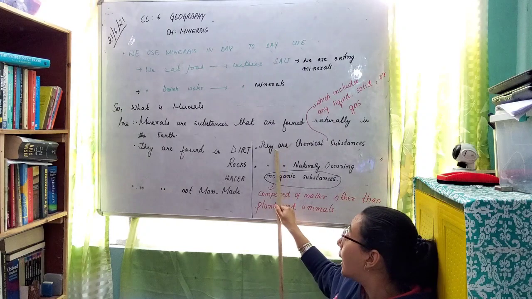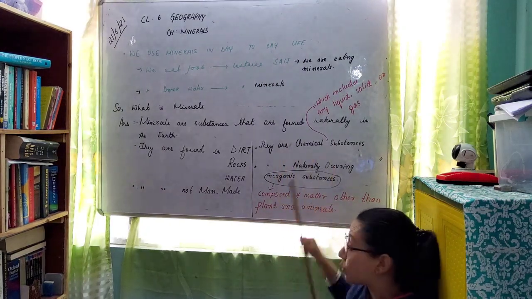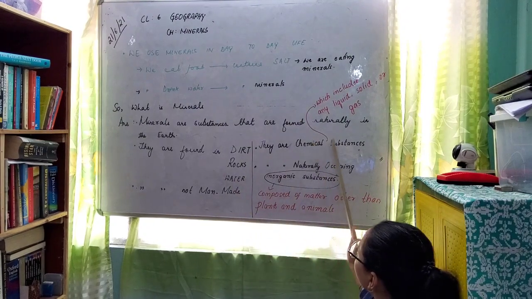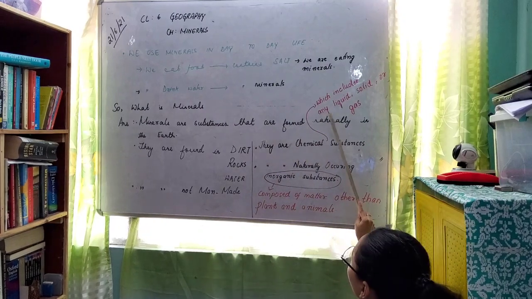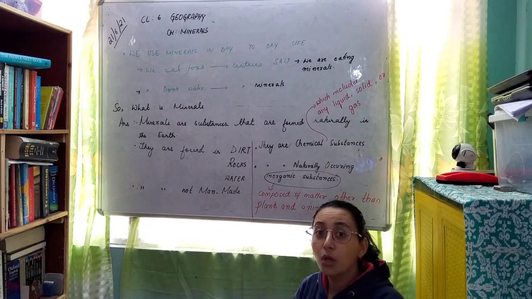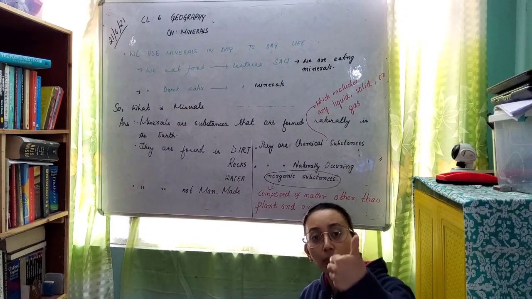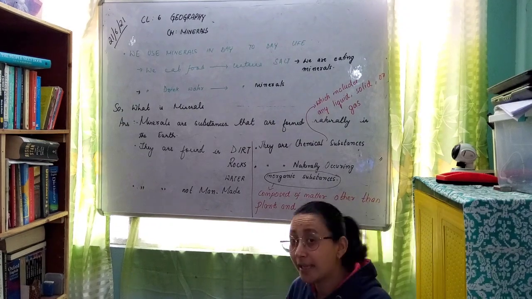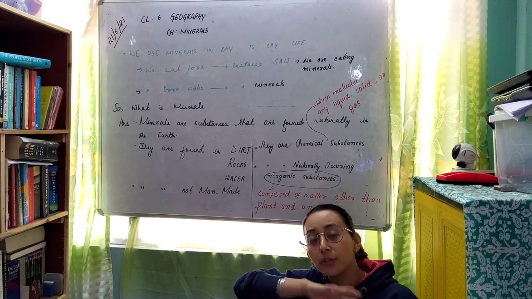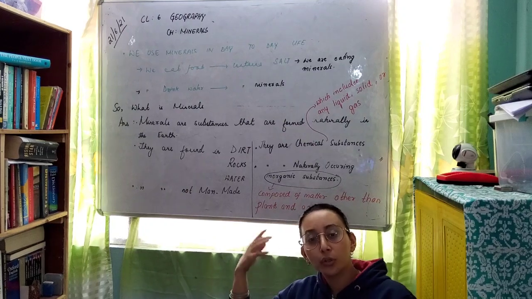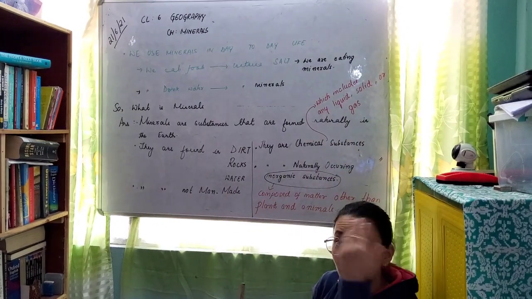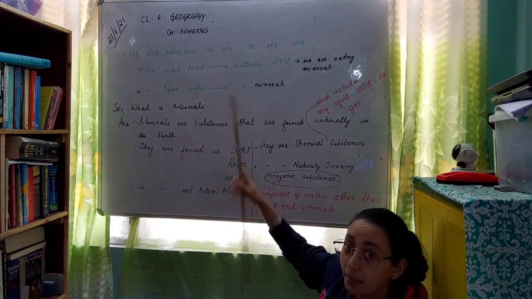Now the fourth point is that they are chemical substances. What are chemical substances? Chemical substances are those substances which can be liquid, solid or gas. Those substances which include liquid, solid or gas can be considered chemical substances. As you gradually go on, there will be a different subject called chemistry, where you will be discussing these three things. Now coming back to the main topic, what is a mineral?